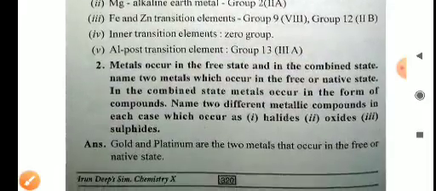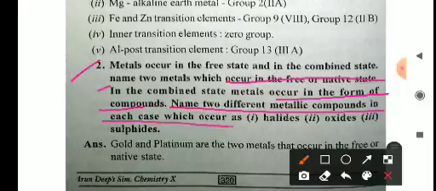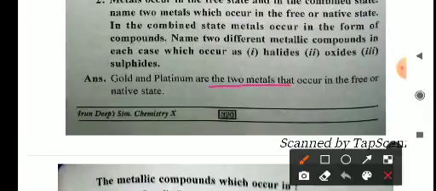Come to the second question. Metals occur in free state and in combined state. Name 2 metals which occur in free or native state. In the combined state, metals occur in the form of compounds. Name 2 different metallic compounds in each case which occur as halide, oxide and sulfide. So gold and platinum, these two are elements which occur in nature in free or native state.